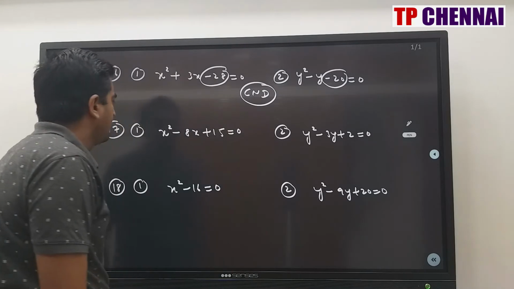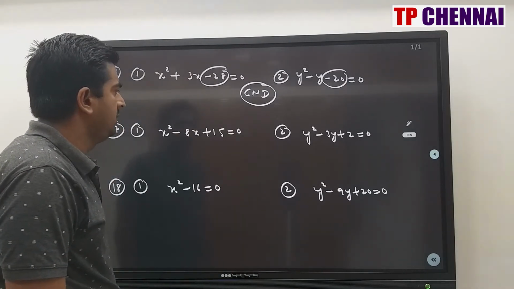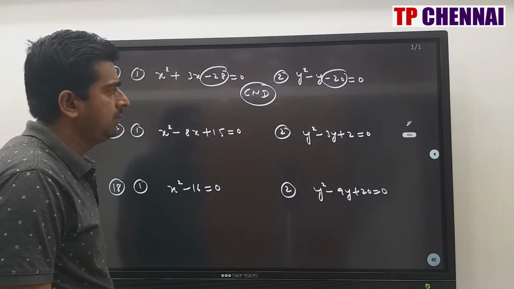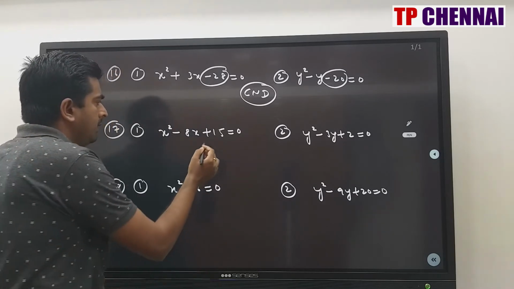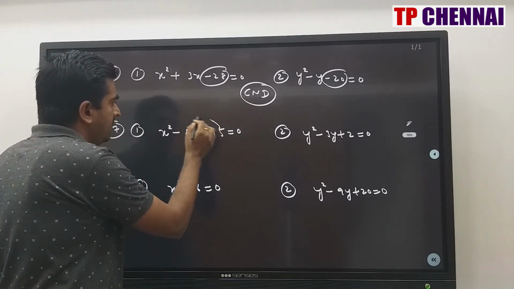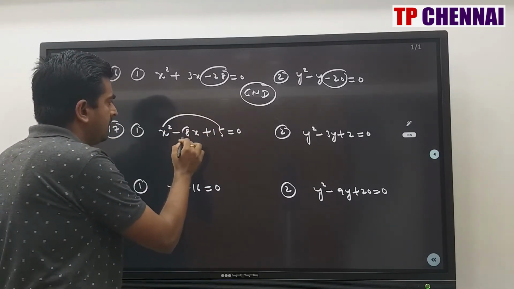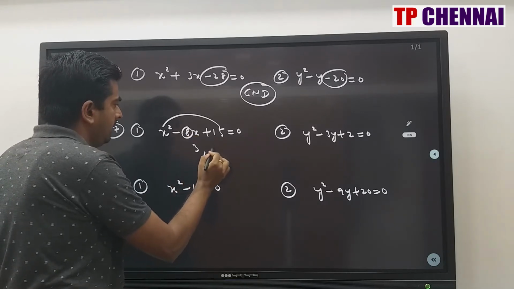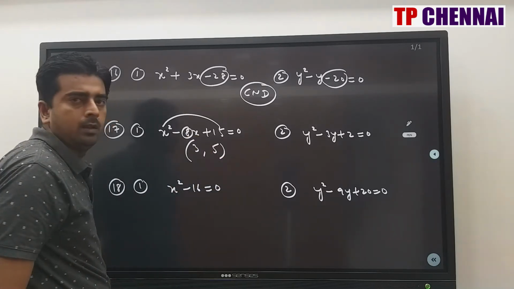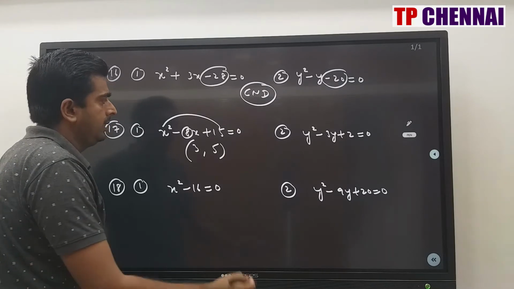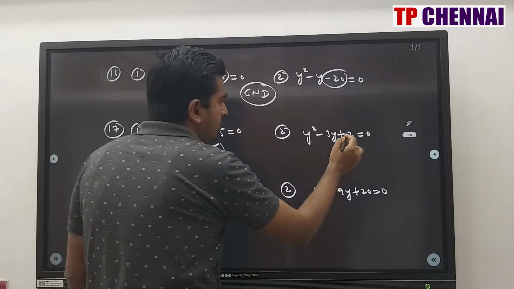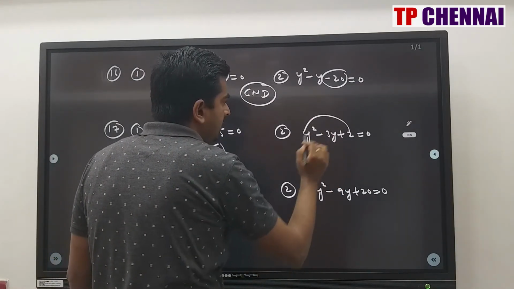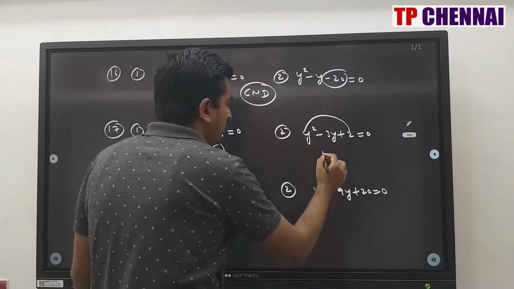Right? Next one, x square minus 8x plus 15 is equal to 0, y square minus 3y plus 2 is equal to 0. So here roots will be how much? When you multiply you should get 15, when you add you should get minus 8. So this is 3, 5. Right? 3, 5. Here when you add you should get minus 3, when you multiply you should get 2. So 1 and 2.